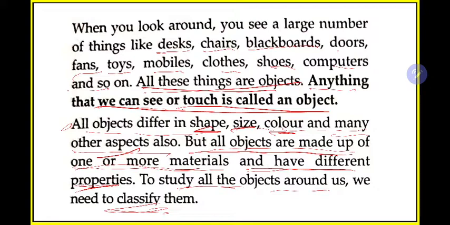For example, home utensils one group, for electricity purpose all one group. You can compare your mobile phone with the fan, okay, but you cannot compare, for example, a cup or plate with the fan, because these are two different groups. One is a utensil and another one is your electricity use machine. So you need to group these things into two different groups before you compare them. So this is the reason we need to classify things into different groups.